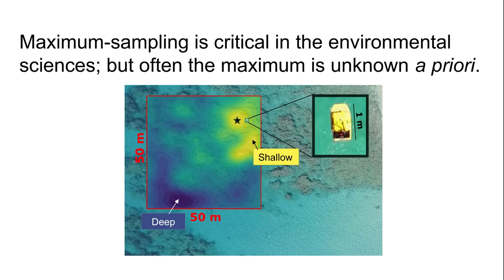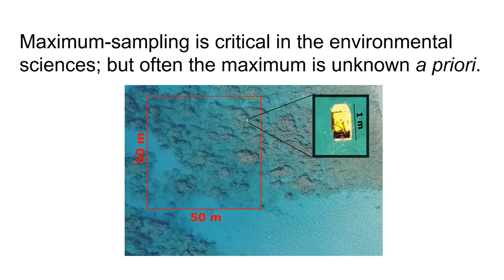Overlaid on the aerial photo is the bathymetry map of the region. If this map is known, the robot can immediately navigate to the maximum, marked with a star, and collect samples. However, in the vast majority of applications, we have no map, and must adaptively trade off between exploring to gain knowledge and exploiting high-valued samples.